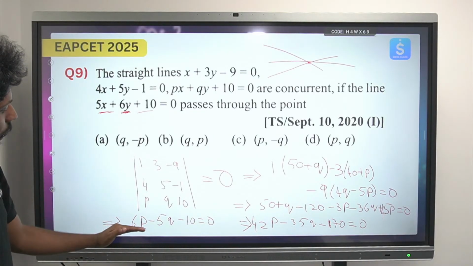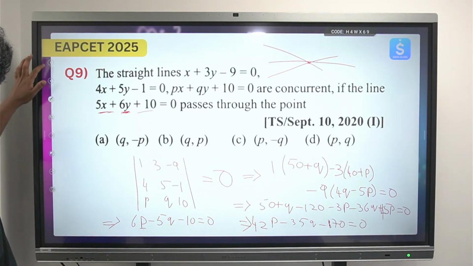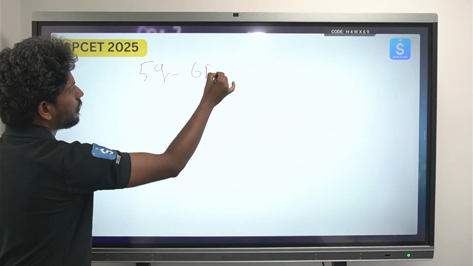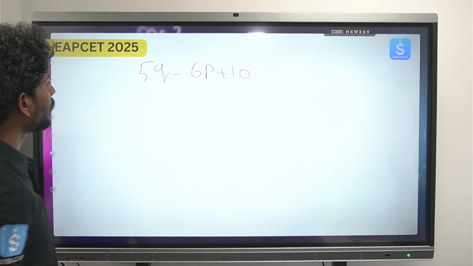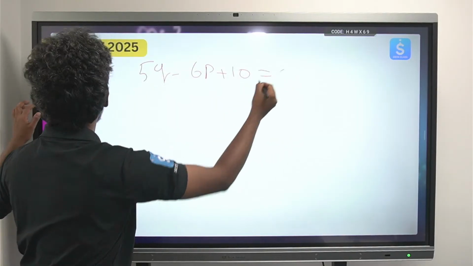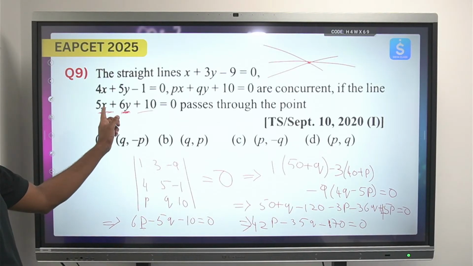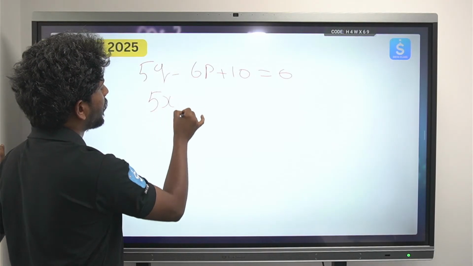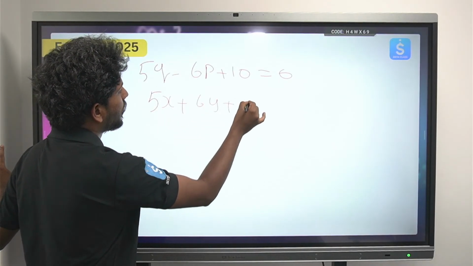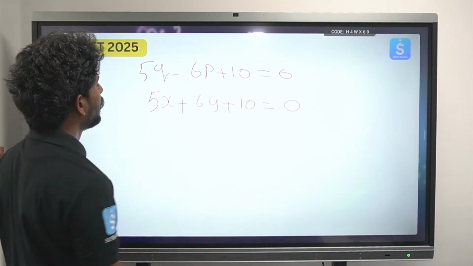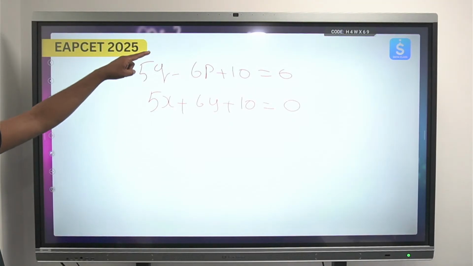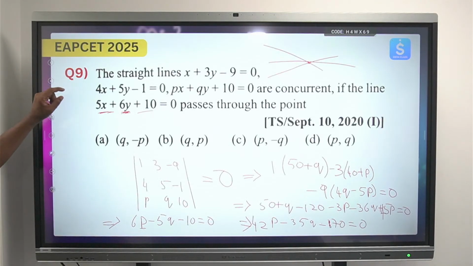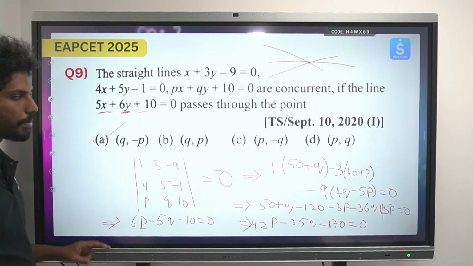That will be 5Q minus 6P plus 10 equals to 0. Now compare, we have the equation 5x plus 6y plus 10 equals to 0. So you have x to be Q and y to be minus P. So the option is A.